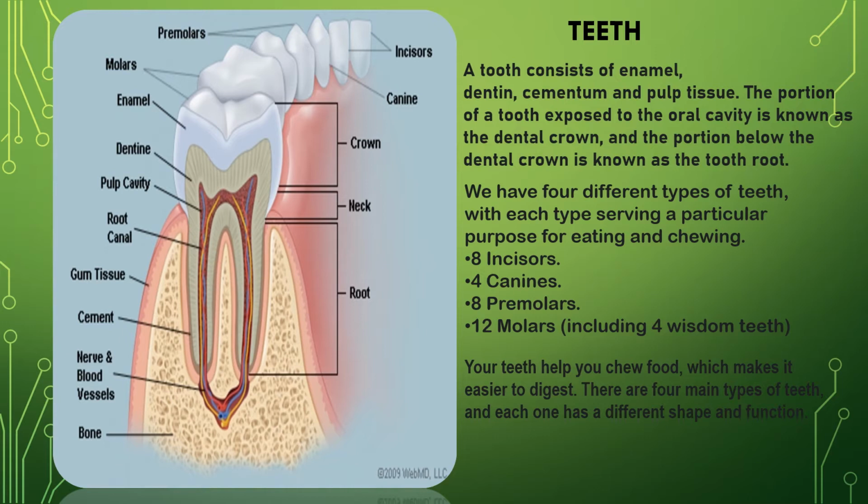Temporary or milk or deciduous teeth appear during the childhood of humans at the age of about 6 months. These temporary teeth are duly replaced by the permanent teeth between the age of 5 to 10 years. The deciduous set consists of 20 teeth. The formula for deciduous dentition is I C M, that is, premolar teeth are absent over here. So the formula is 212 by 212.